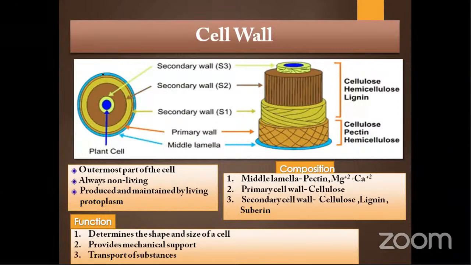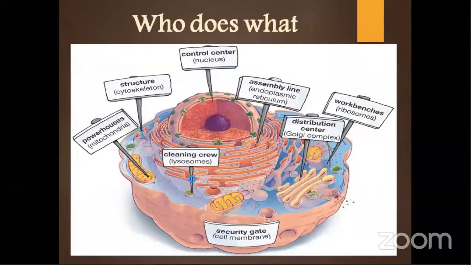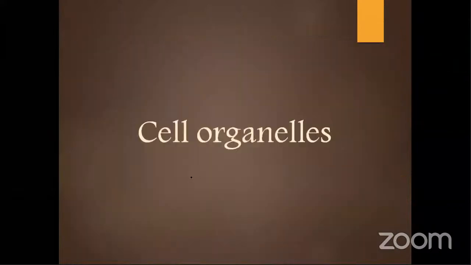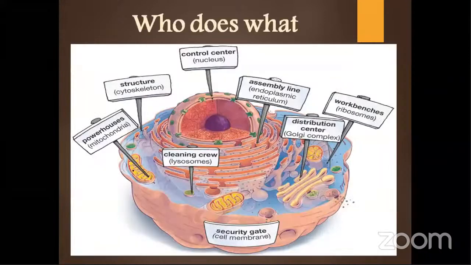Okay, that is about protoplasm. So protoplasm consists of your cytoplasm and nucleus. Out of the total cell, let me show this picture. In this particular cell, the cell wall is not there.